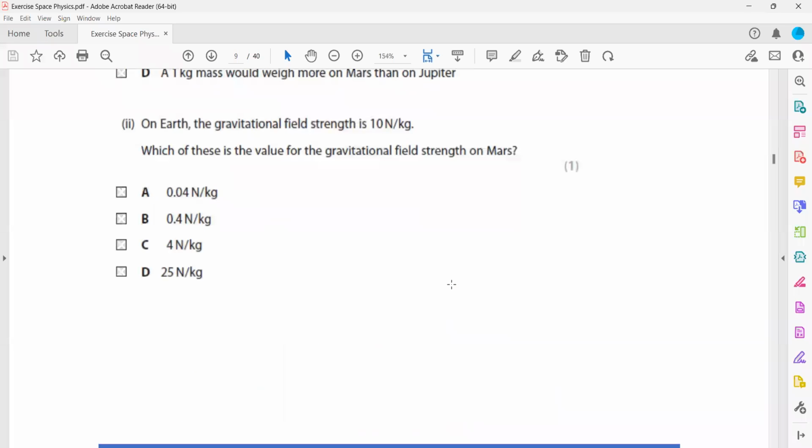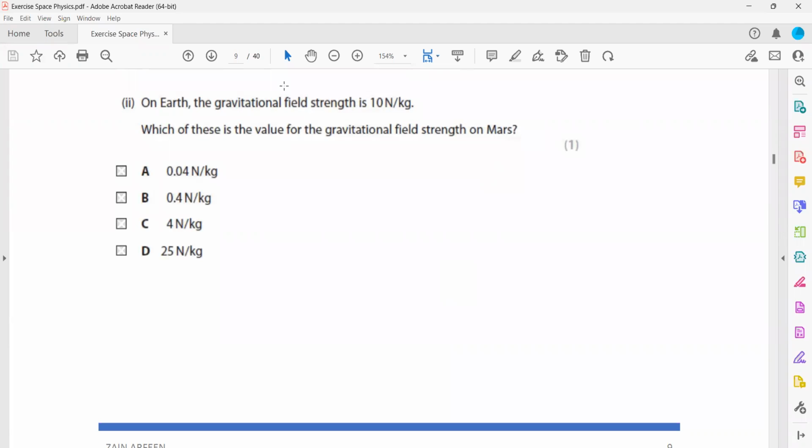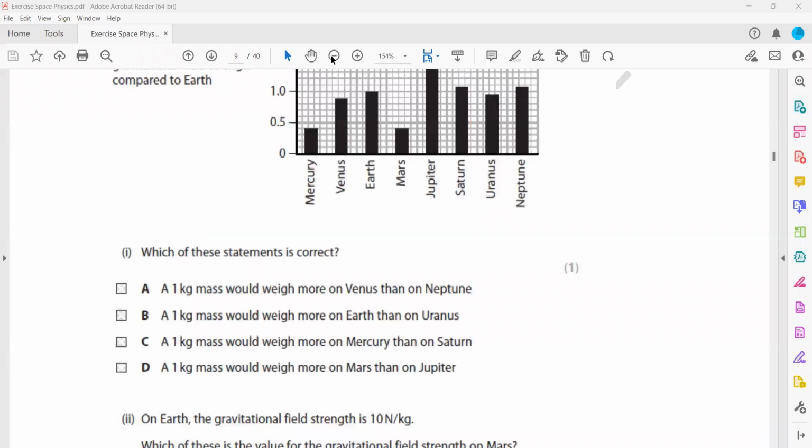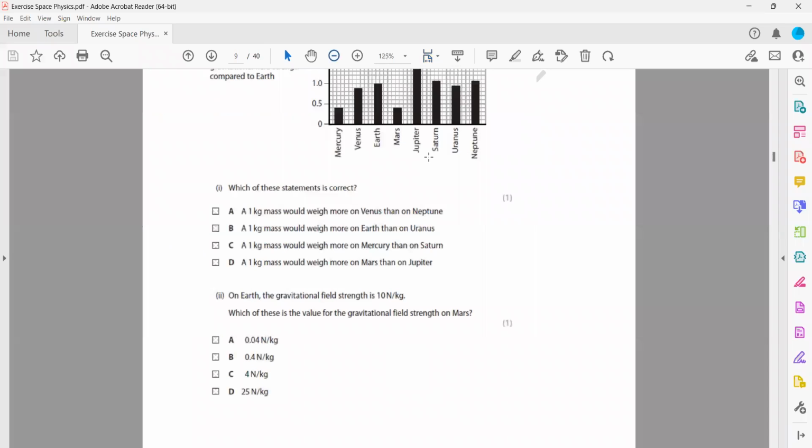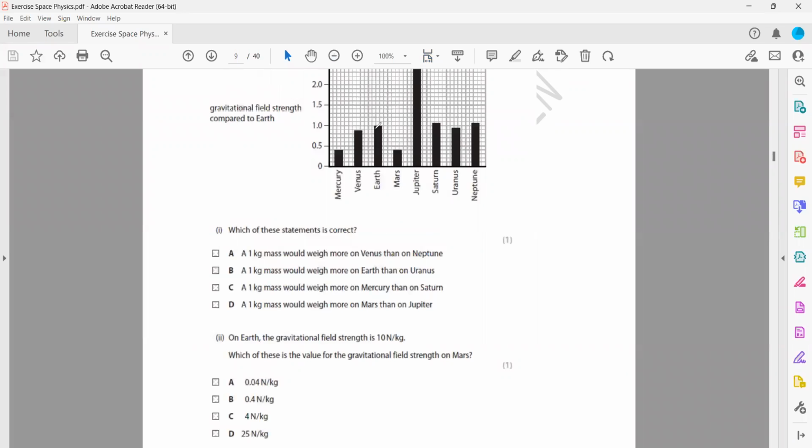The next question: on Earth, the gravitational field strength is 10 Newton per kilogram. It means if we have a 1 kilogram object, it will experience 10 Newton. Which of these is the value for gravitational field strength on Mars? So you have to study the table. We want to compare the gravitational field strength of the Earth with Mars.